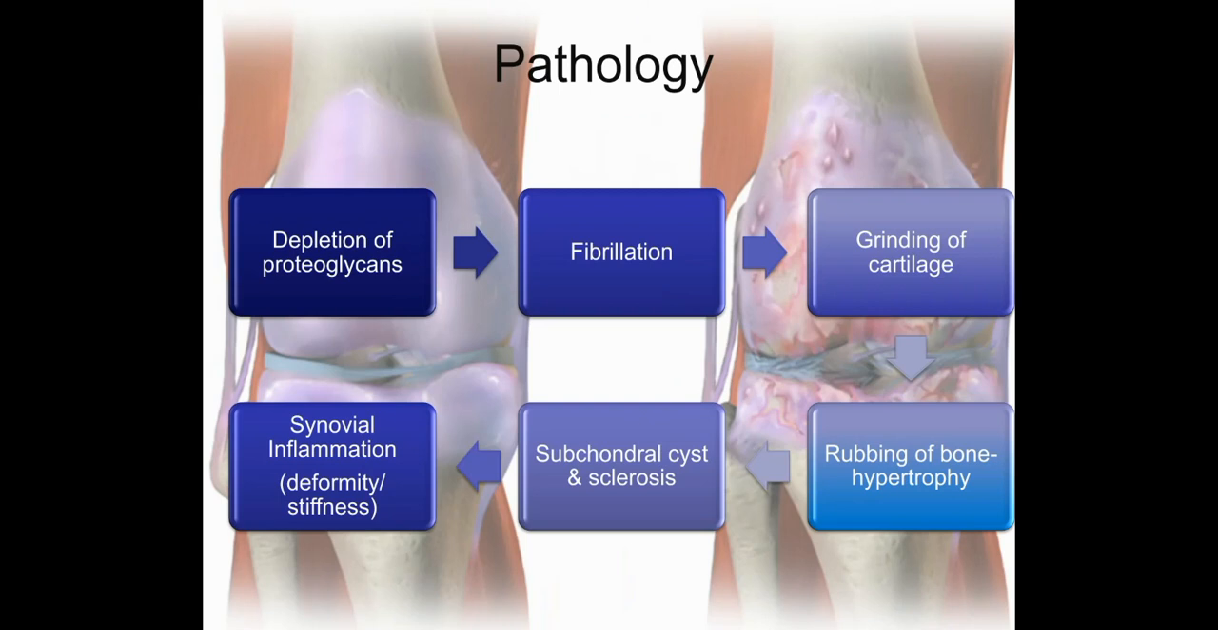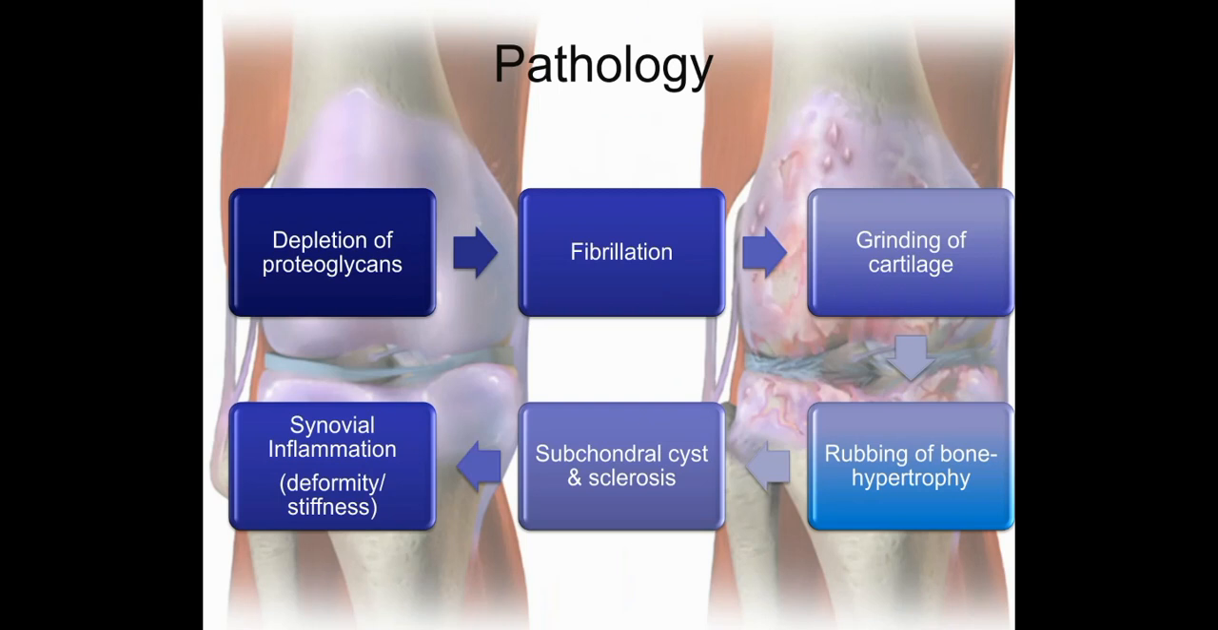So pathology of the OA: first there will be depletion of the proteoglycans, which will lead to fibrillation of the joint. Then fibrillation of the cartilage will further lead to grinding of the cartilage. It will lead to rubbing of the bone. When the two articular surfaces are getting rubbed against each other, it will give rise to hypertrophy, and following that there will be subchondral cyst formation and sclerotic changes. So bone will go for sclerosis.